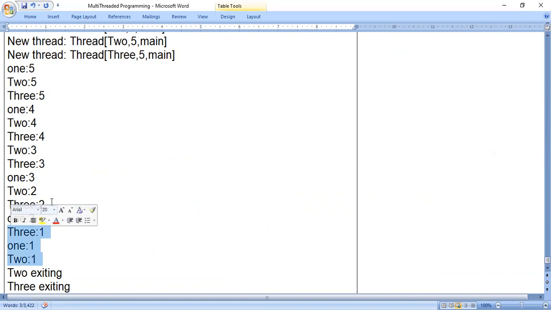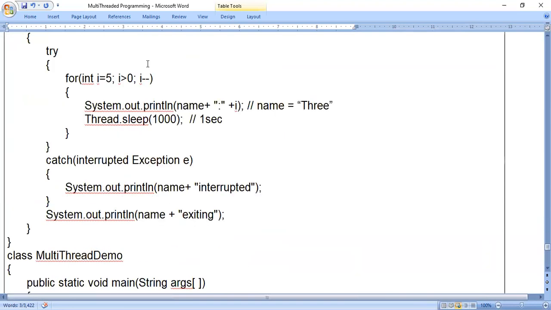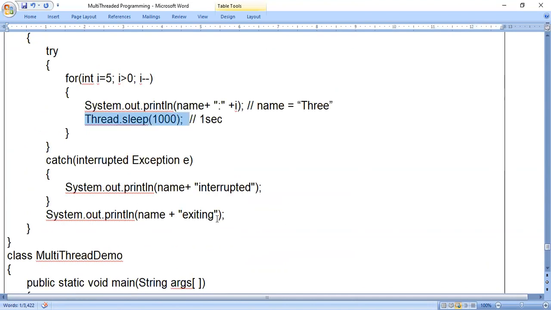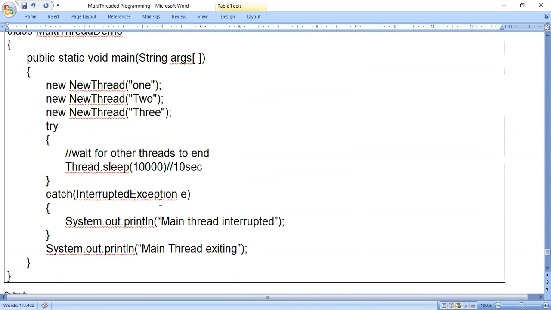Because some variations happen. Out of 3 threads, we will not come to know which thread comes in the queue first. Whichever thread comes in the queue first will be given the running state, that means it starts executing. But 3 threads will be executing simultaneously, so some variations will happen sometimes. During the 1 second delay, which thread comes first, we will not come to know.